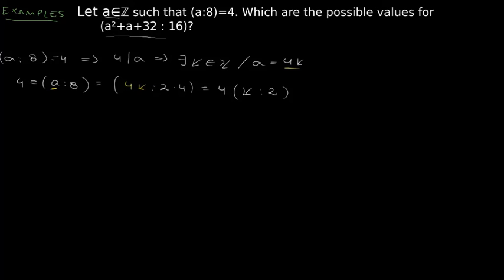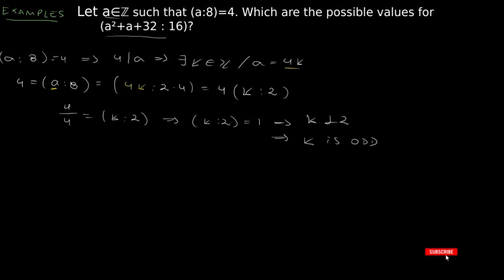So now when we divide by 4, we get that 4 divided by 4 equals the GCD between k and 2. So the GCD between k and 2 equals 1. Then k and 2 are coprime, which tells us that k is odd.